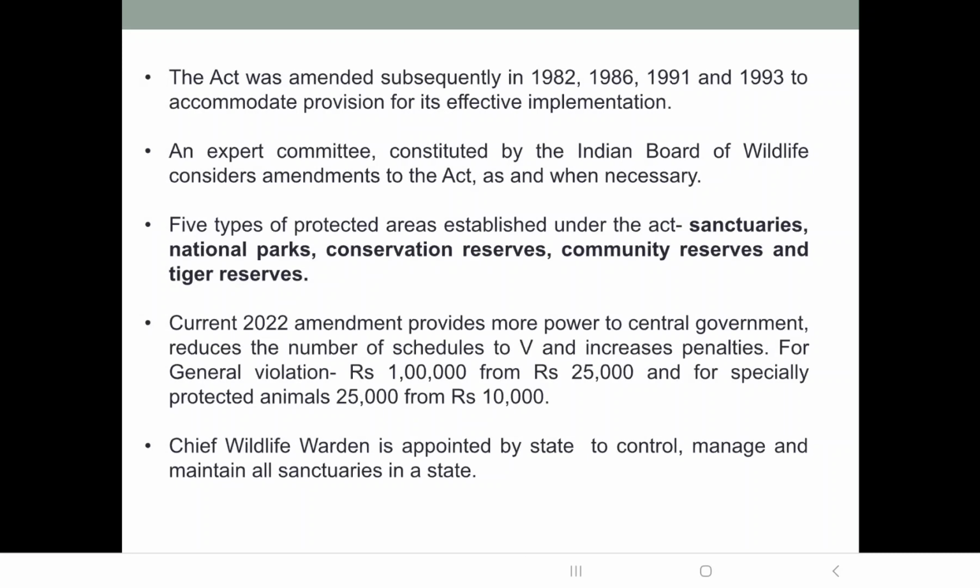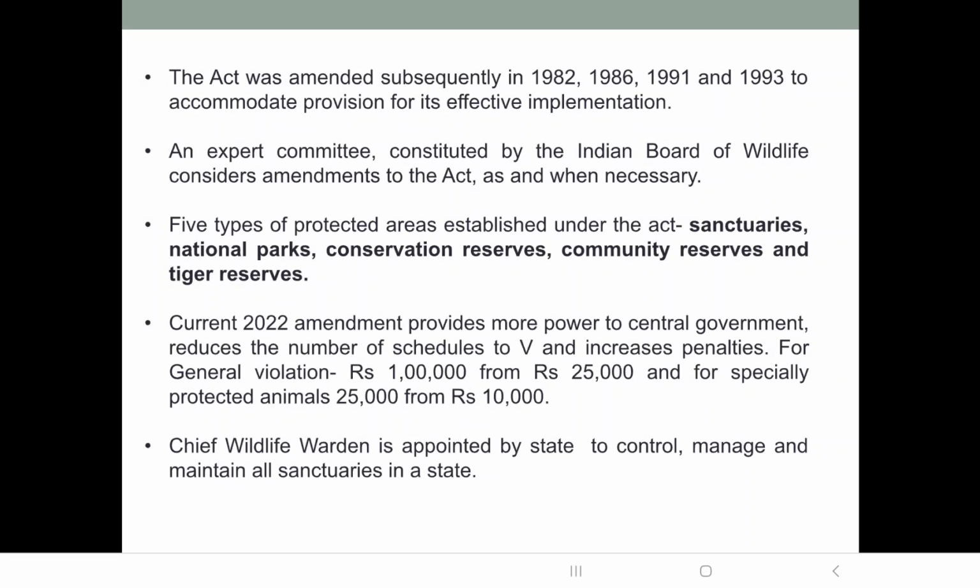So if you want to conduct research in the sanctuary, or collect the minor forest products, or you want to own land in the sanctuary, all of these permissions are given by the chief wildlife warden. A sanctuary can be upgraded to a national park. That means a sanctuary can subsequently become a national park. We have the Dandeli Wildlife Sanctuary in Karnataka. You might have heard of this. It's a very famous sanctuary. So sanctuary is one of the protected areas established under the Wildlife Protection Act 1972.